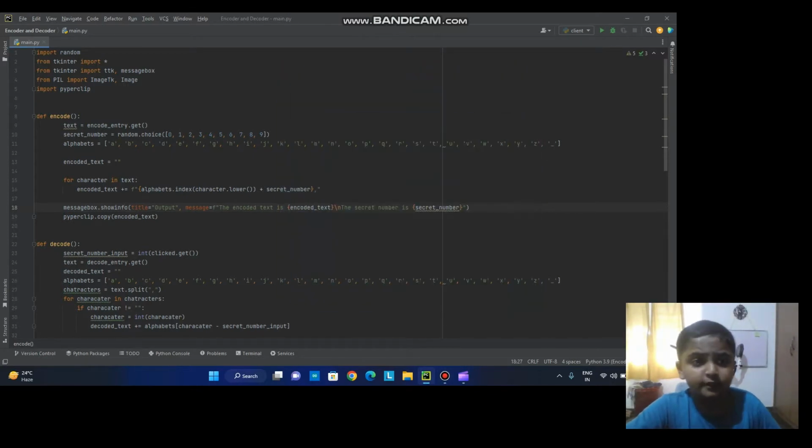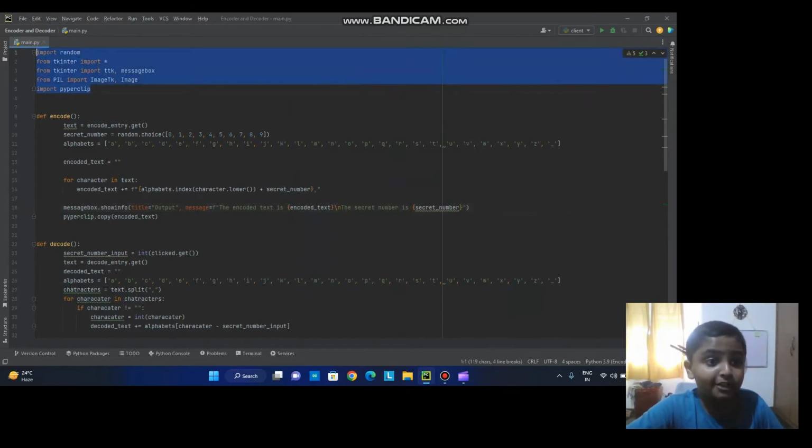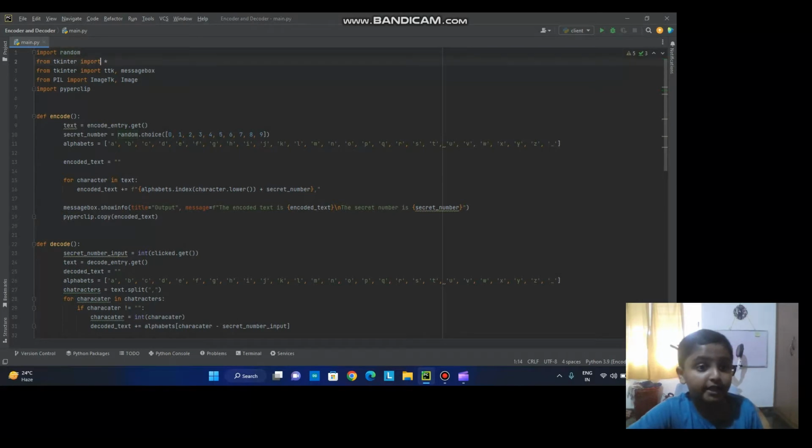So friends, first we import all the required libraries. First we need the random module. I'll tell you why we use the random module afterwards. Next we use the tkinter module. This is for the GUI. Yes, this app also has a GUI. Import star means import everything.